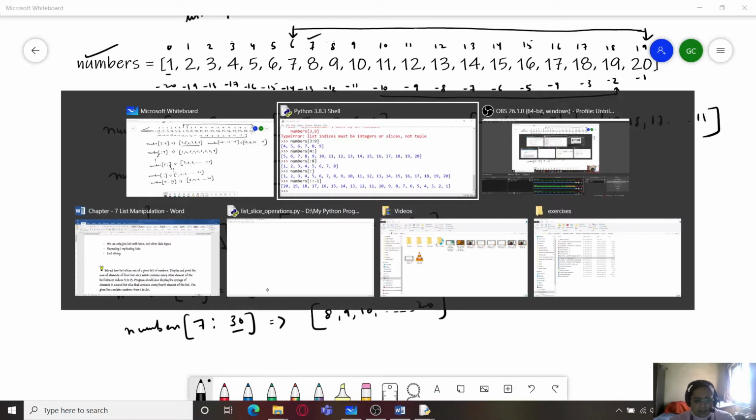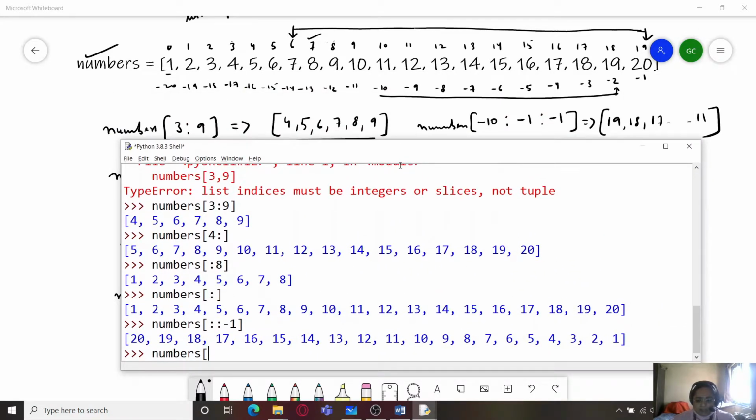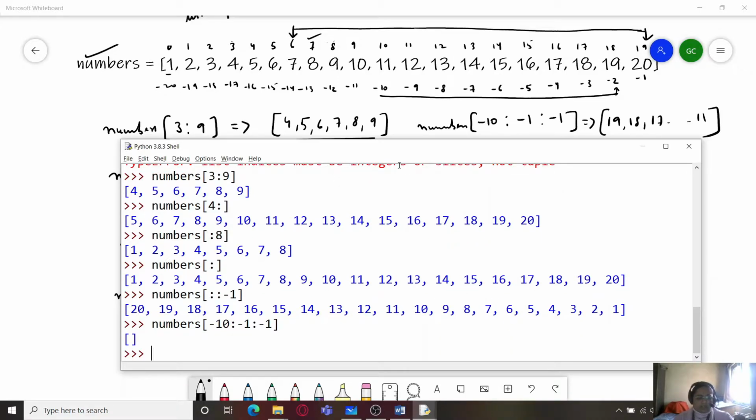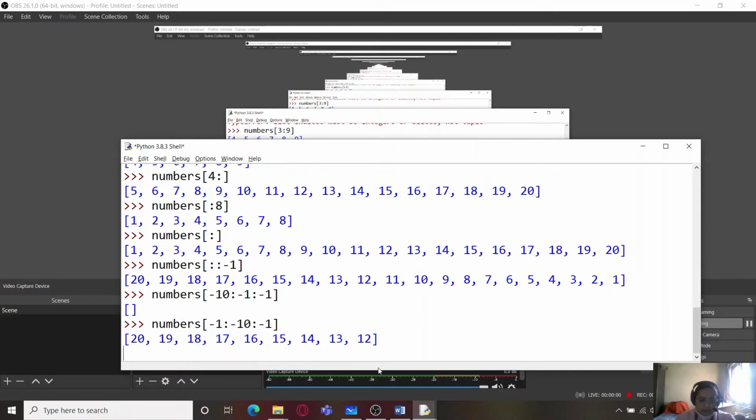So we'll try this out also over here. Like I write numbers and I start from minus 10, end at minus 1, and I give minus 1 over there. Okay, so it is not giving me the right answer, let me change it. So I am writing here minus 1 colon minus 10 colon minus 1. Yes, this should give me the answer.